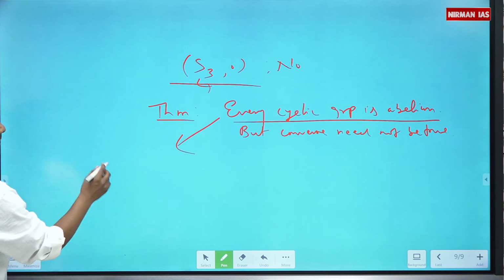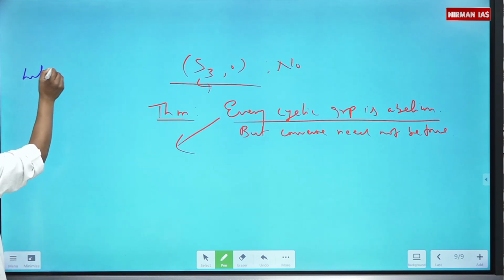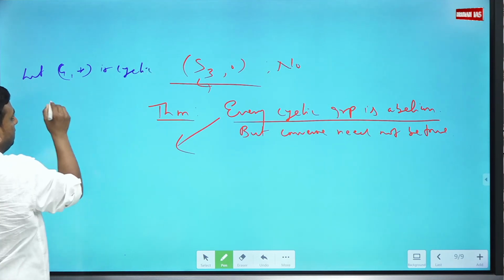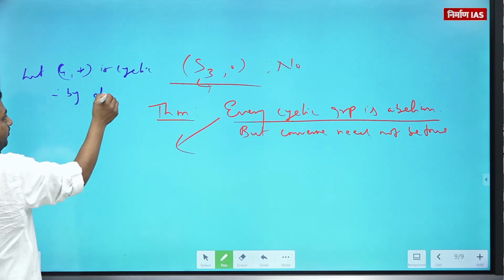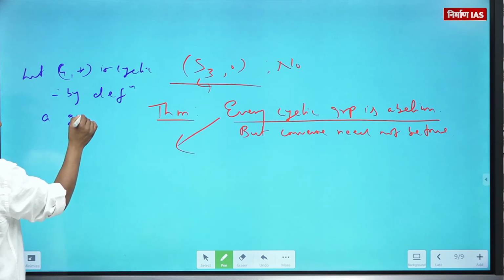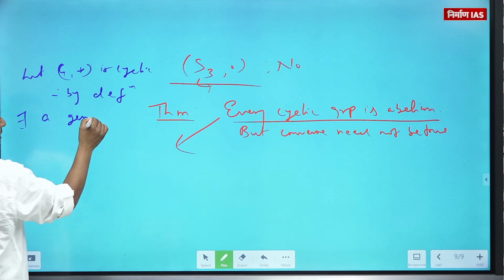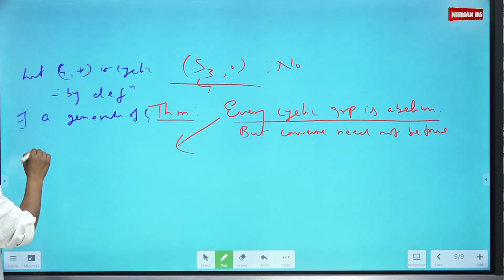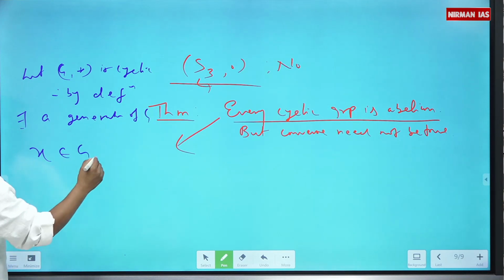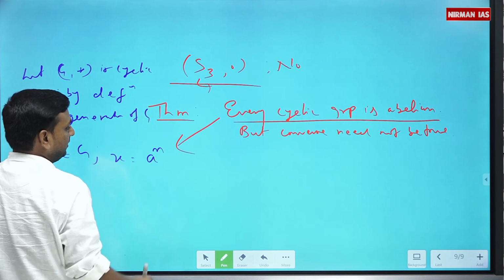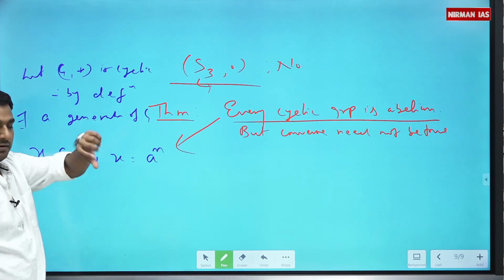Let G be cyclic. So by definition, there will be a generator. There exists a generator a of G. That means every element of G is generated by a.